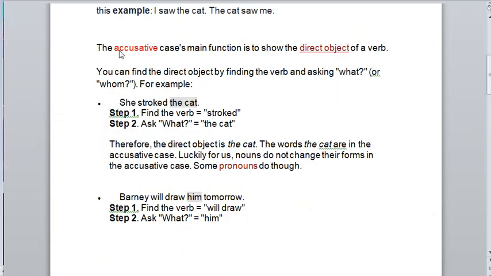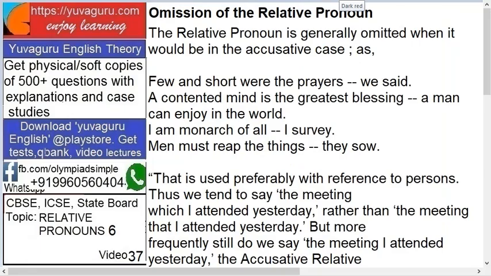Now the main function of the accusative case is to show the direct object of the verb. Meaning, you should ask the question what or whom to the verb, then only you will get the answer. She stroked the cat. So what did she stroke? The cat. Or whom did she stroke? The cat. So stroke is a verb, and we ask the question what or whom to this verb, and then you get the answer. That is the accusative case. So a relative pronoun is generally omitted when it would be in the accusative case.